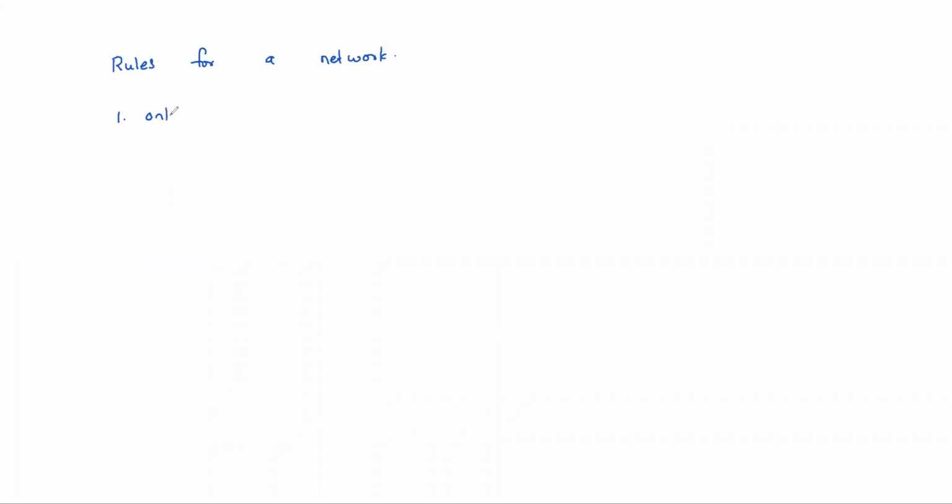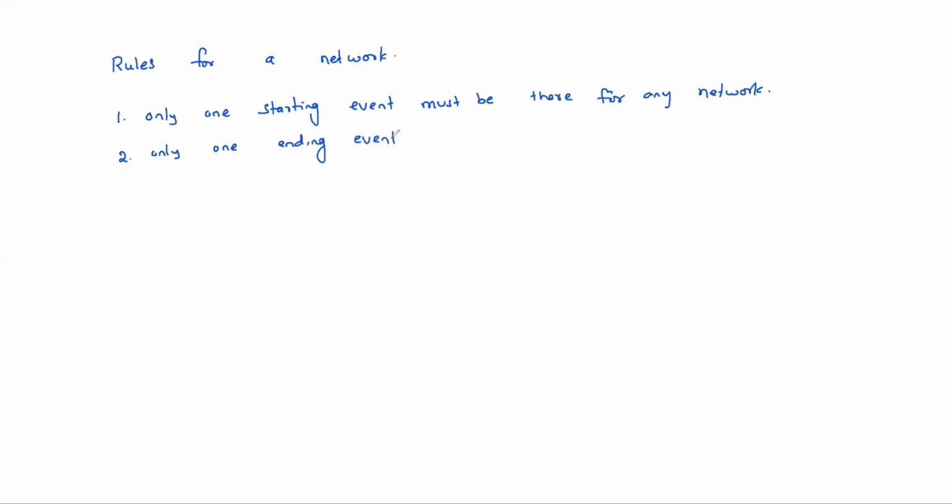So only one starting event must be there for any network. Similarly, only one ending event must be there. Only one ending event.